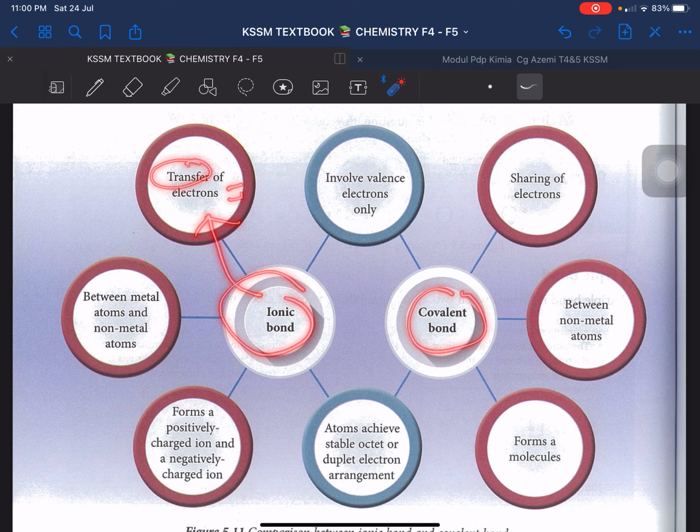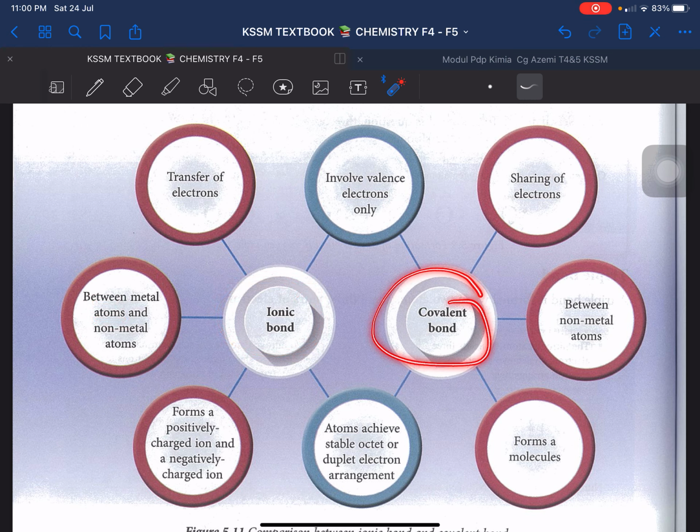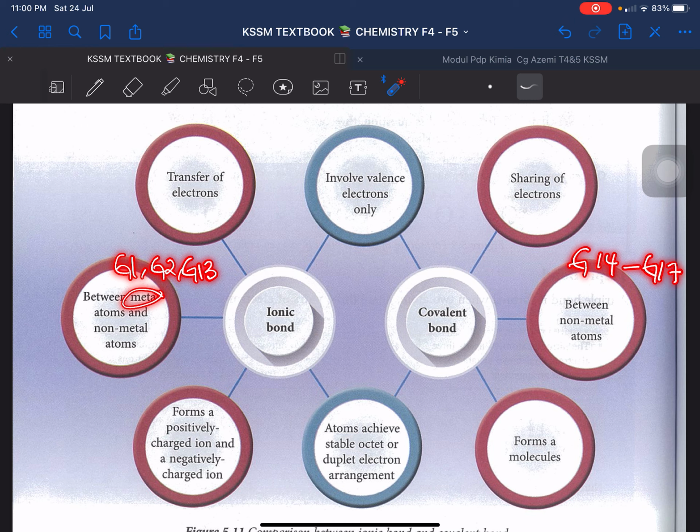Covalent bond share electron. Ionic bond is between metal atom and non-metal atom. Covalent bond between non-metal saja. Remember, yang metal ni daripada group 1, group 2 and group 13. Non-metal group 14 sampai group 17.